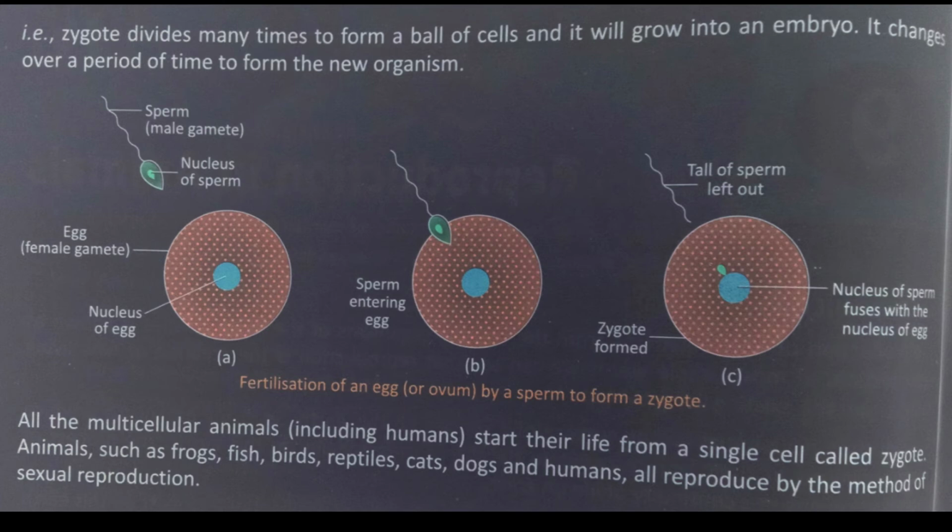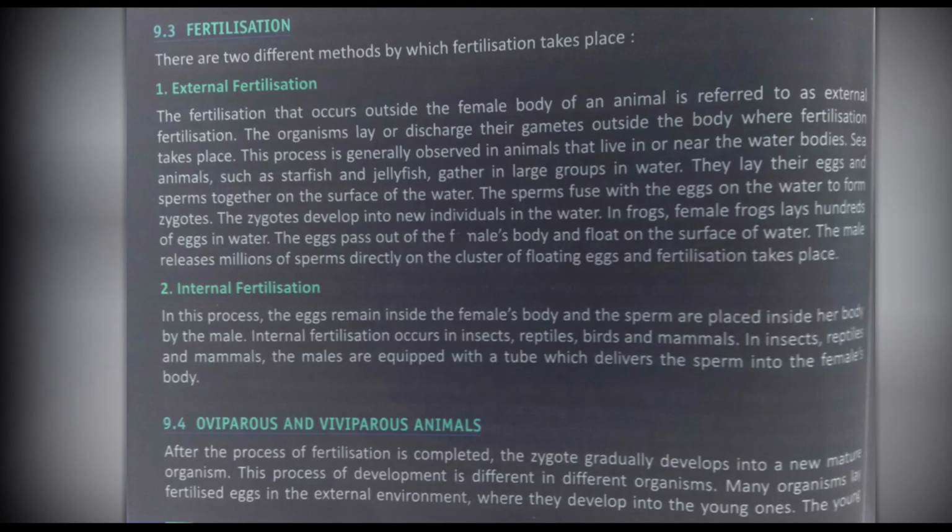So very first we will talk about fertilization. Actually, fertilization is divided into two categories, that is external fertilization and internal fertilization. So there are two different methods by which fertilization may take place, and the first we are going to talk about is external fertilization. In this, the fusion of the gametes takes place outside the body of the organism, and in internal fertilization it takes place inside the body of an organism. So the very first, external fertilization.